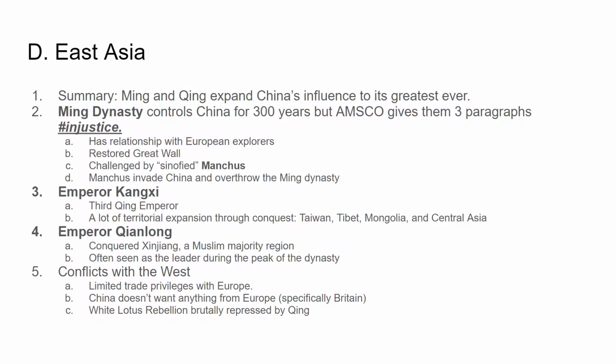Moving right along, in East Asia, the summary for your East Asia section is that the Ming and the Qing expand China's influence to its greatest extent ever. The Ming Dynasty controls China for 300 years, and it's an interesting period of time. But your AMSCO book gives them 3 paragraphs. Mr. Jennings says, hashtag injustice.